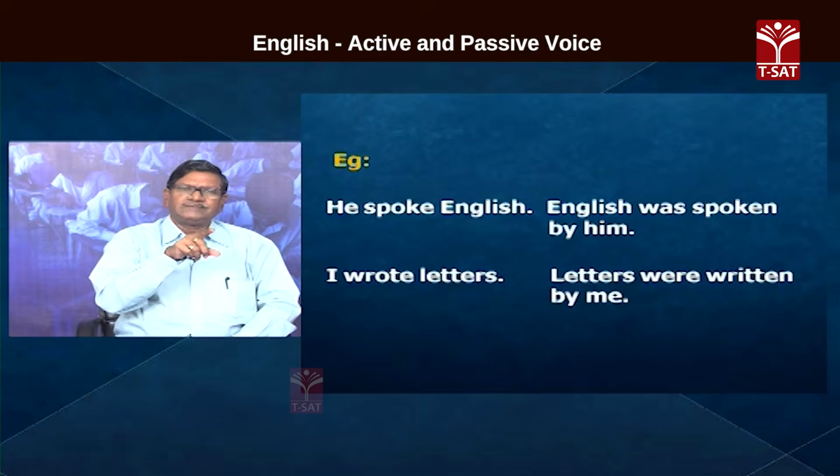Therefore, when we are transforming a sentence in the simple past tense from active voice to passive voice, normally the object comes to the place of the subject, and the subject becomes the object of the preposition by, and the verb spoke becomes was spoken. Spoke, here the verb is in past tense. When its place is given to the be form, in place of spoke, it becomes was.